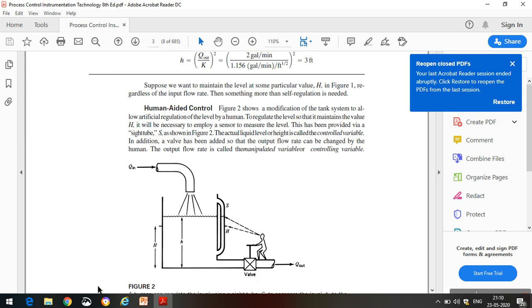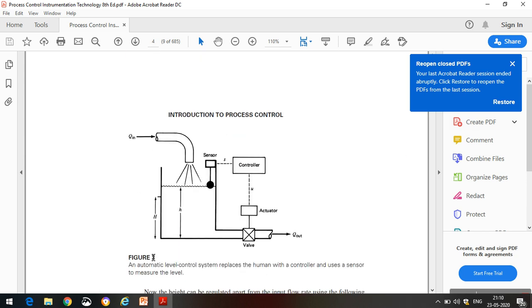Here, what is our aim? For example, in this level control example there are variables Q in, Q out, and H, and there is also some surrounding pressure and temperature. Our aim is to control the level of the tank, so that level is the controlled variable. The variable which is to be controlled in a process is called the controlled variable. And how are we going to control this level? I am going to bring the level to our desired set point either by increasing or decreasing the flow rate. Which flow rate? The output flow rate.